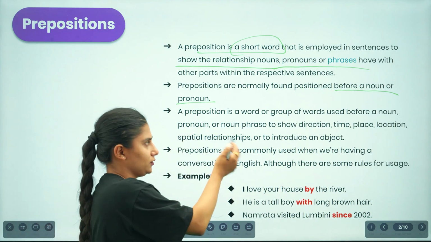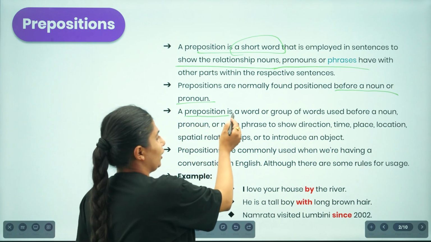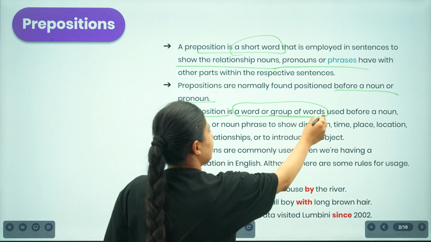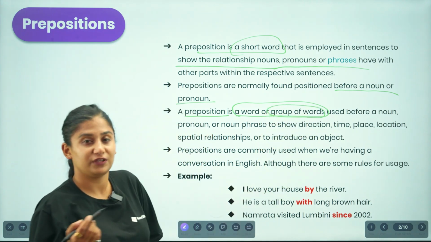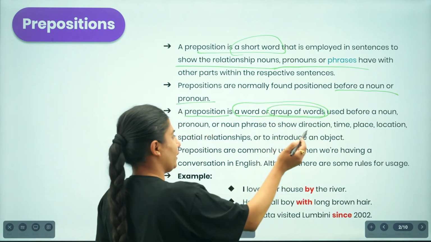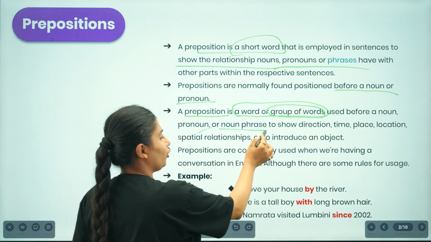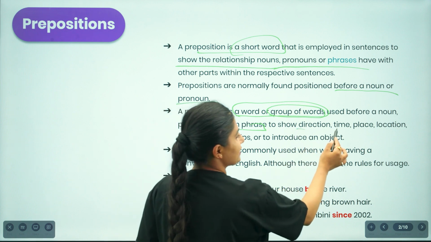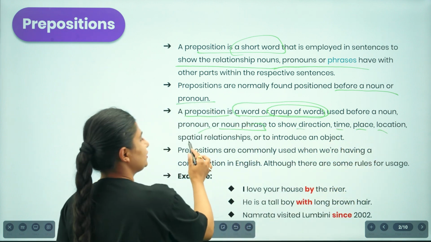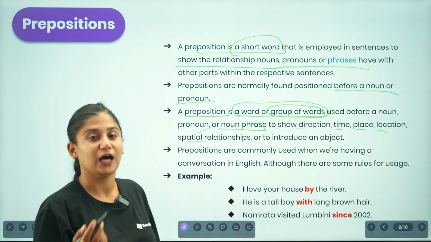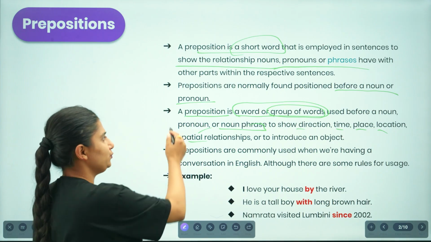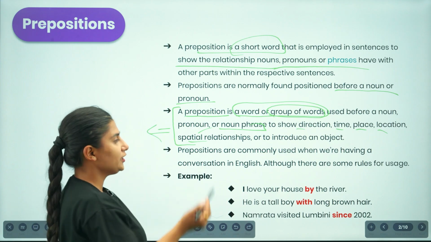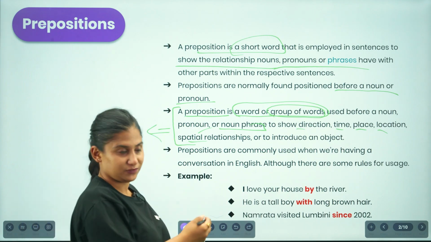So we can consider a preposition as a word or a group of words. Talking about a group of words, we are indicating the idea of prepositional phrases, which are used before either a noun, a pronoun, or noun phrases, in order to show direction, time, place, location, or spatial relation, or to introduce an object. To understand prepositions in simpler terms, you can go with this idea as well. They are commonly used when we are having a conversation in English.